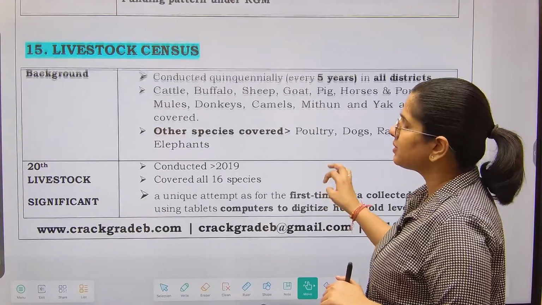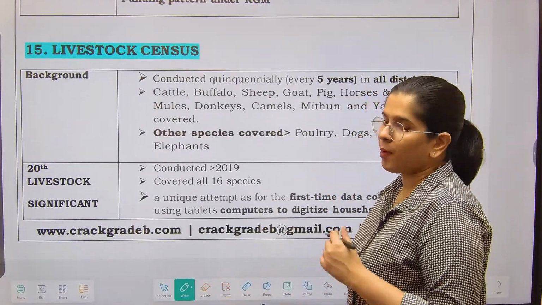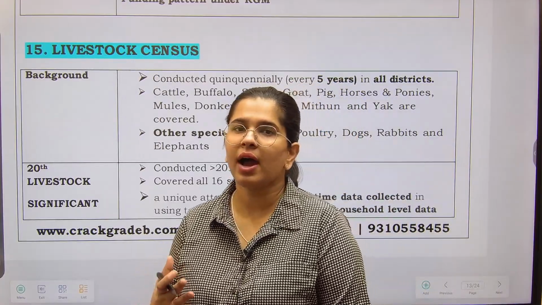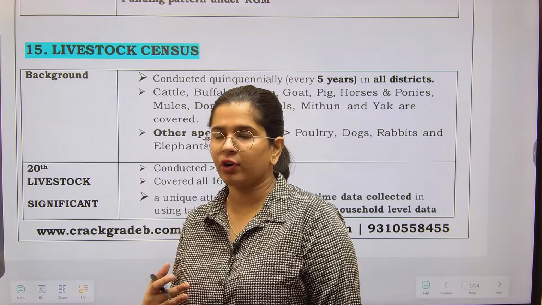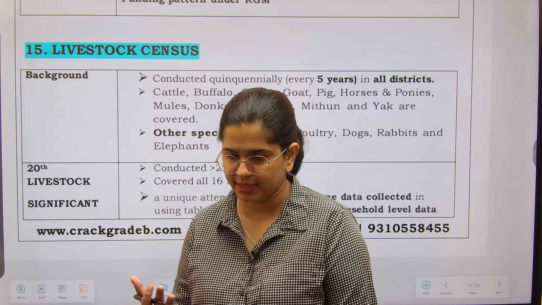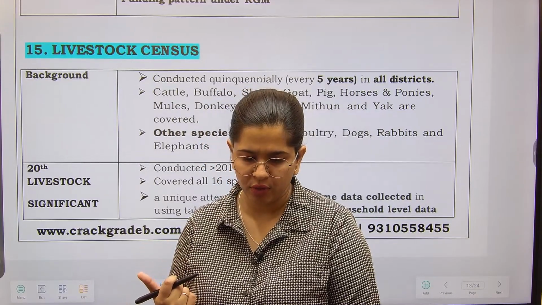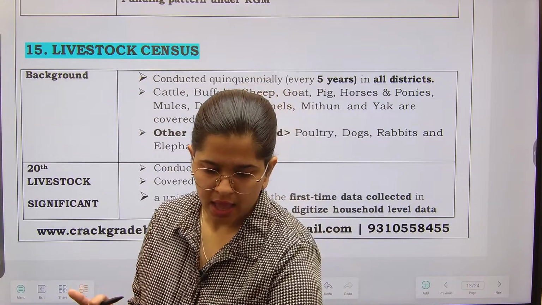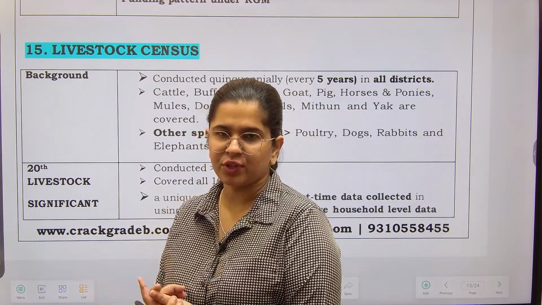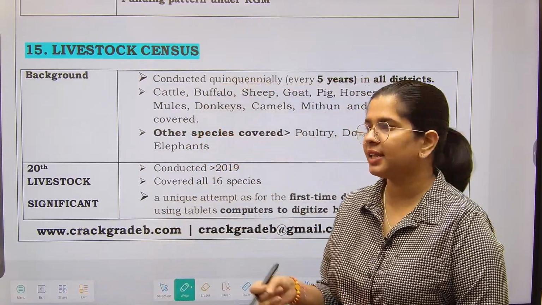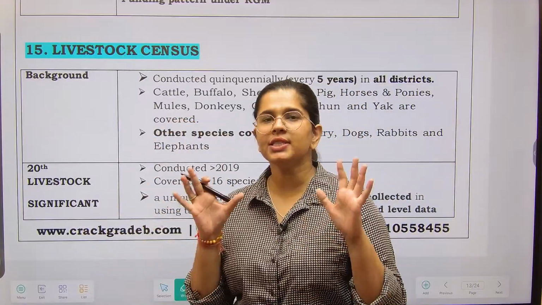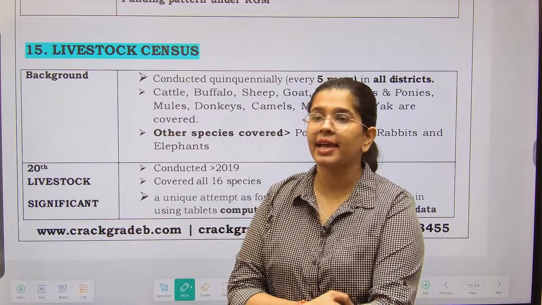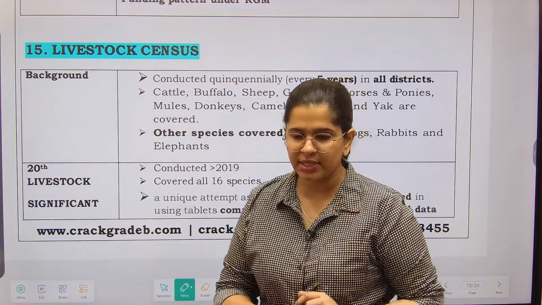So in the livestock census you will see that the populations of various species have been given. So here you have to work on an exception strategy. Exception strategy kya hoti hai? So the exception strategy is that there is a lot of data. You need to see that particular data in the form of exceptions. ठीक है, कि क्या exception है, क्या exceptional चीज है इसमें.